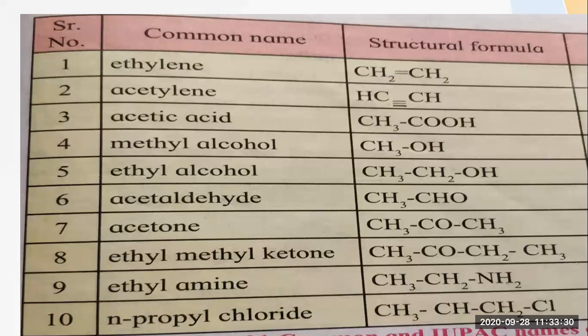Okay. Then comes the ethylamine. Now in ethylamine, 2 carbons are there. So ethane will come, and the amine group. That amine suffix we have to add. Then it will become ethanamine.